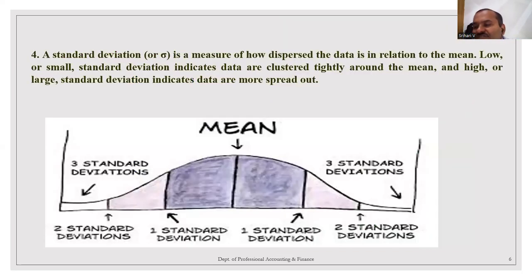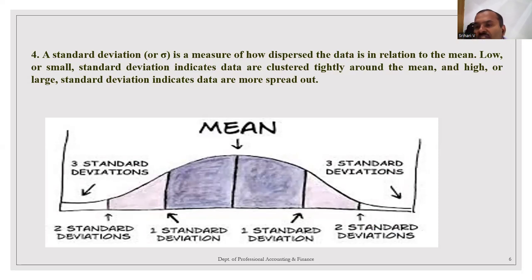Then standard deviation. What is the standard deviation? Based on the mean, variance and standard deviation, the risk factor will be evaluated. If the standard deviation is higher, the risk factor in the project will be higher. If the standard deviation is lower, the risk factor is lower.